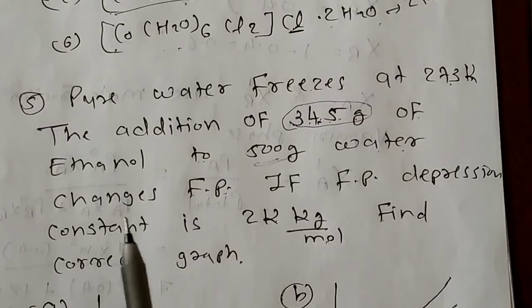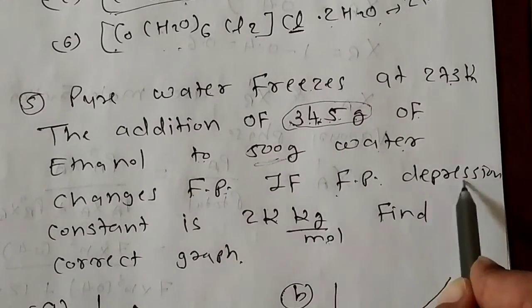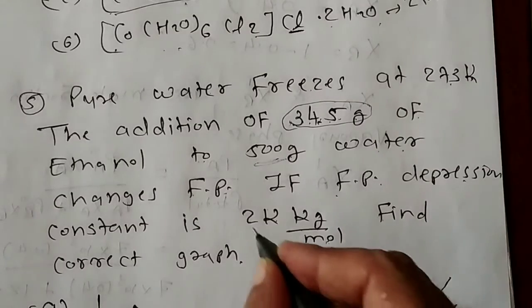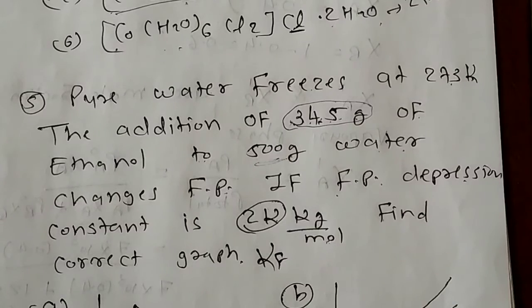How much it decreases is not given to us. The freezing point depression constant Kf value is given to us as 2 Kelvin kilogram per mole. Find the correct graph.